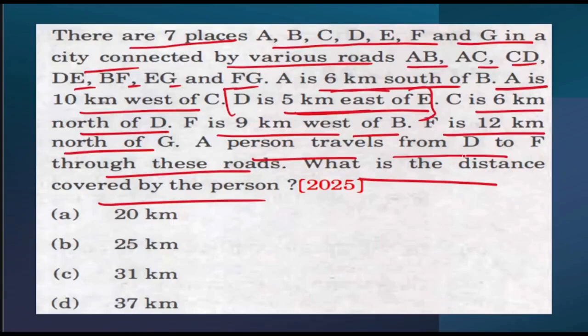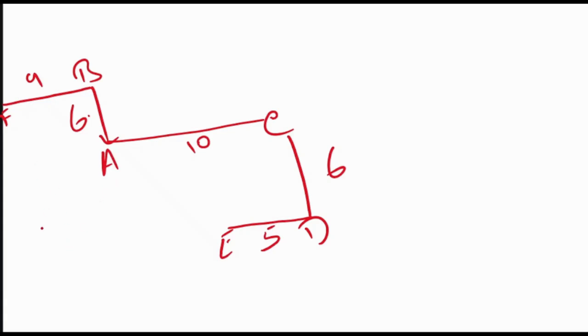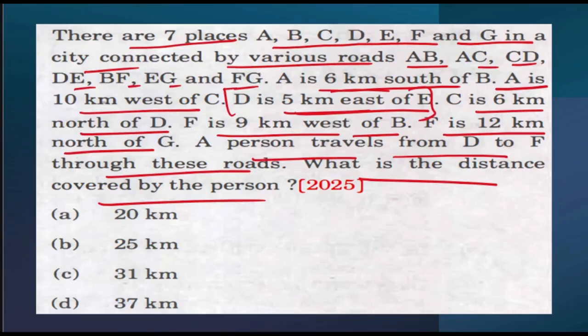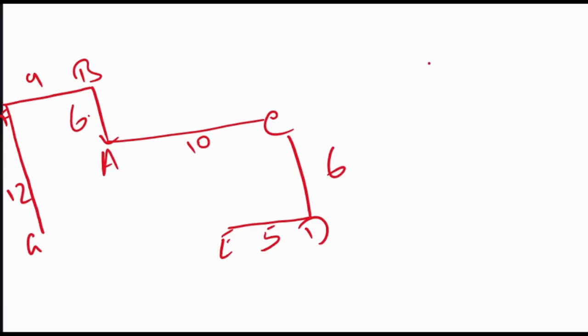What else are they saying? F is 12 kilometers north of G. So that means this is G. Next, a person travels from D to F through these roads. There are multiple roads: AB, AC, CD, DE, BF, EG and FG. So what are the roads?